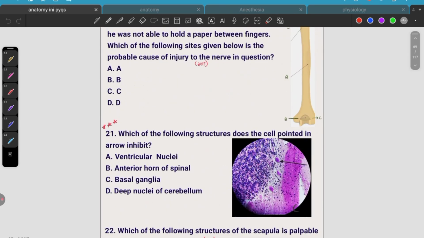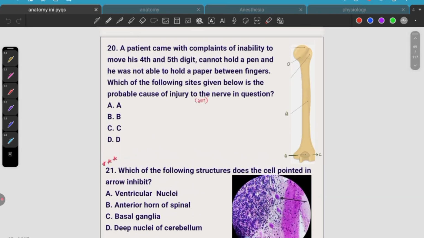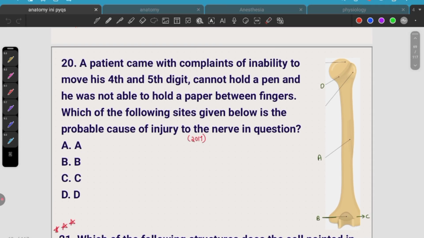Okay, next coming to the 20th one. From 2021, 22, 23, all are repeated questions, so I have put it in the last. The patient came with complaints of inability to move his fourth and fifth digit, cannot hold a pen, and he was not able to hold paper in between the fingers.